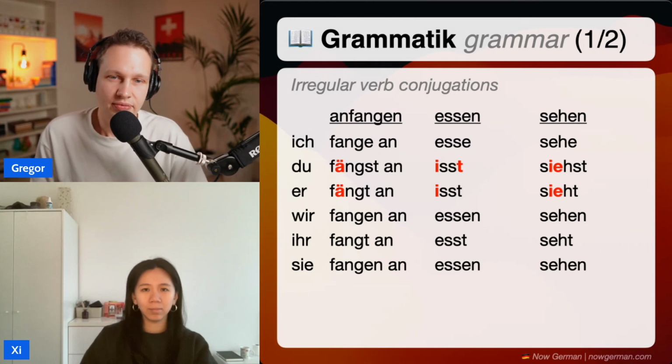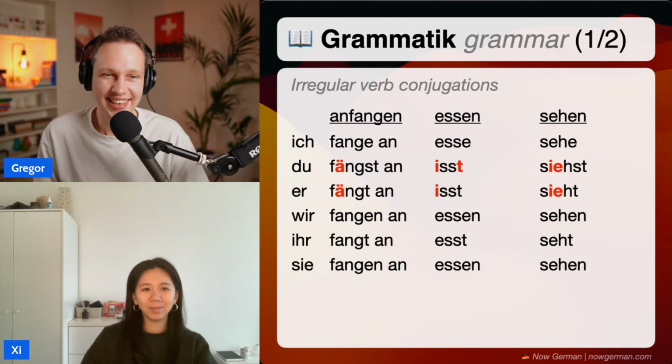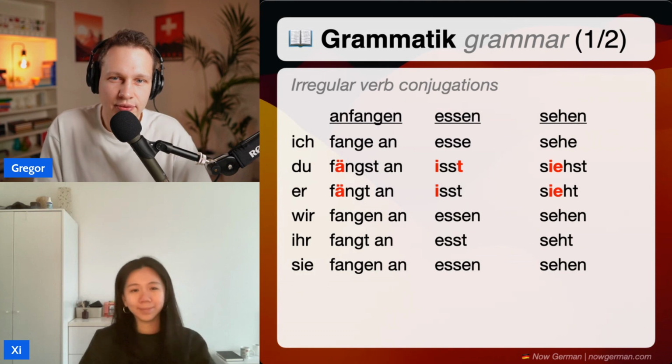All right. Other than that, makes sense, right? Yes. I mean, it doesn't make sense. Irregular verbs don't make sense. You need to memorize them, but you can memorize it and then German speakers will understand you. That's the point. All right. And that was essen. And next we have to see.